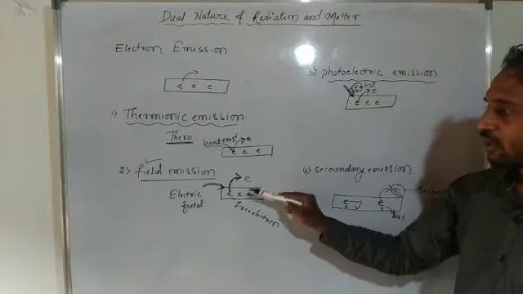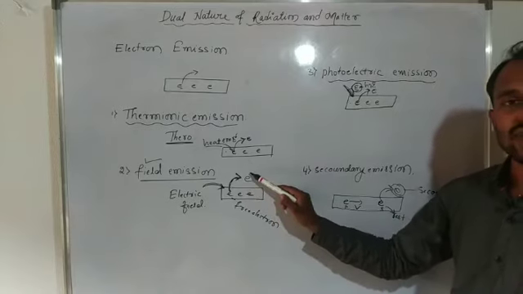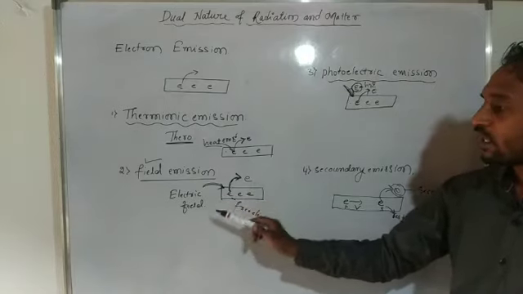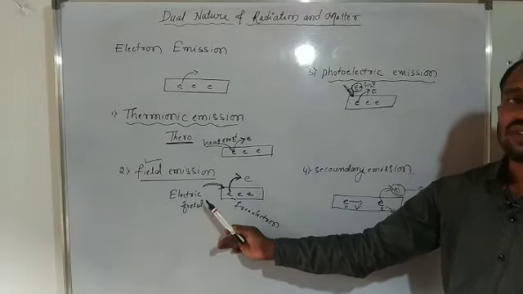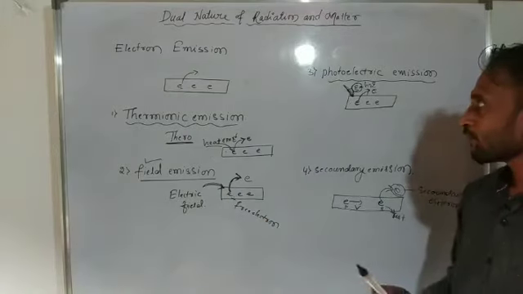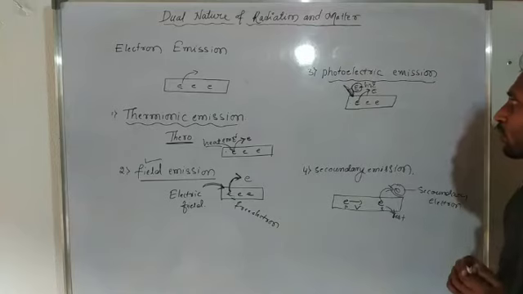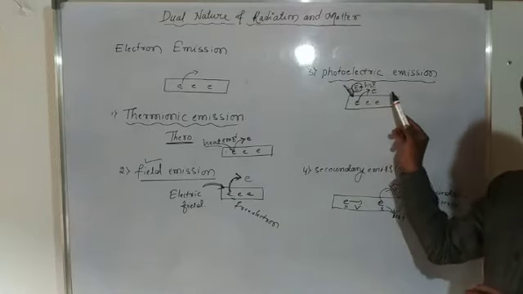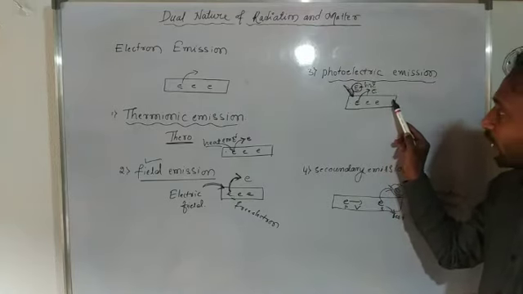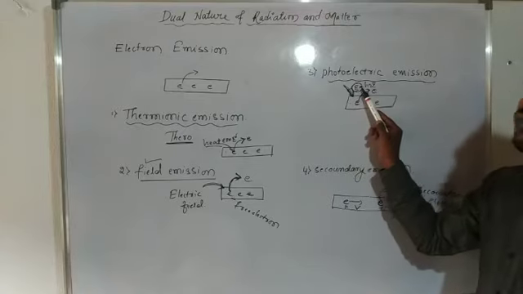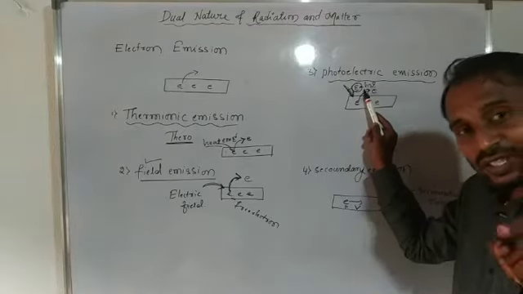Field emission is also a process of emission of free electrons from a metal surface when a suitable electric field is applied to it. Another one is photoelectric emission. It is a process of emission of free electrons from a metal surface when a suitable frequency of radiation falls on it.